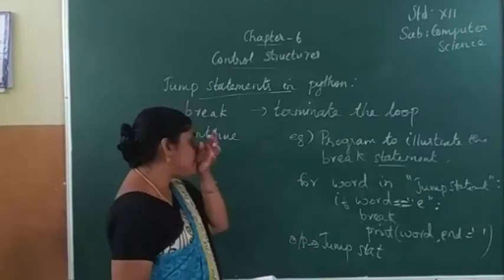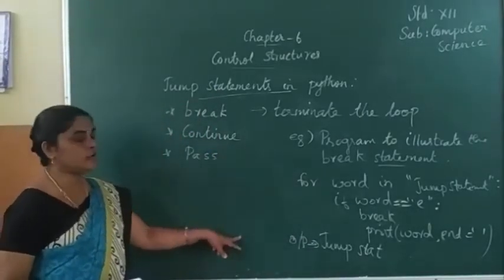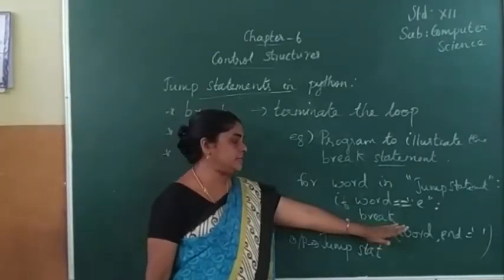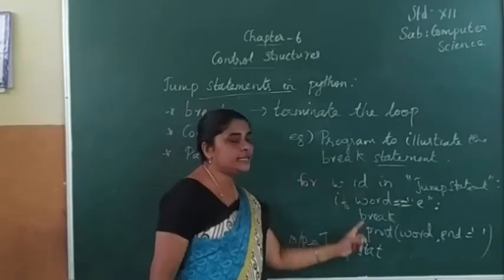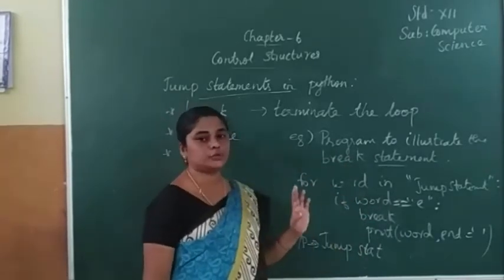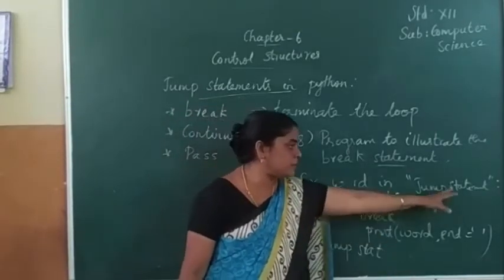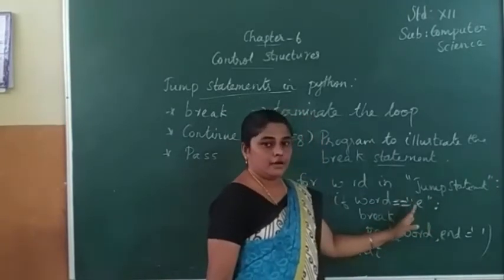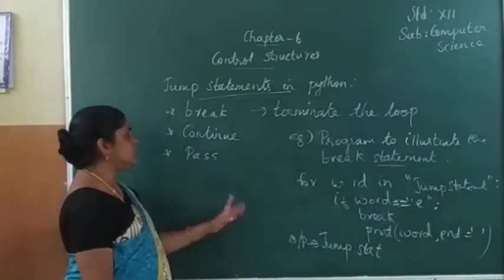Next we can see about continue. So break, you can understand, breaks the loop here and passes on to the next statement. Again and again this loop will not be executed. Up to E, the condition holds, and once the condition becomes false, it will go to the next step. Now this is about break.